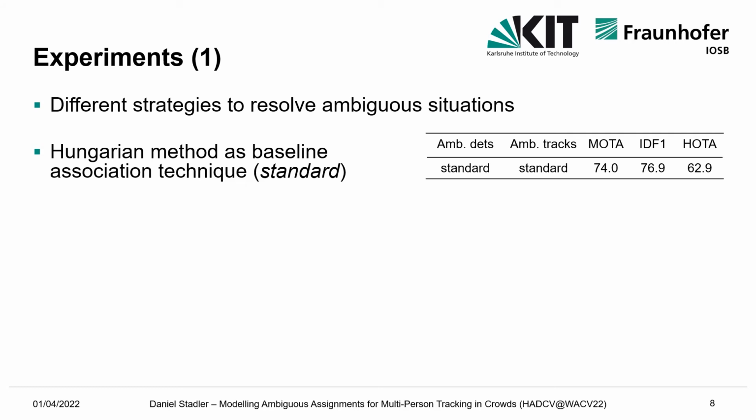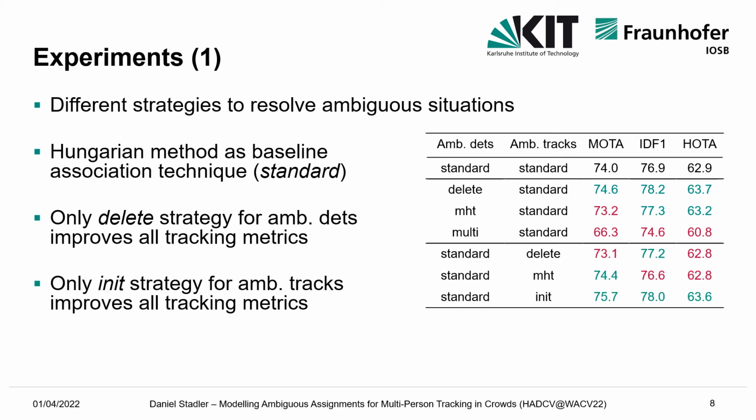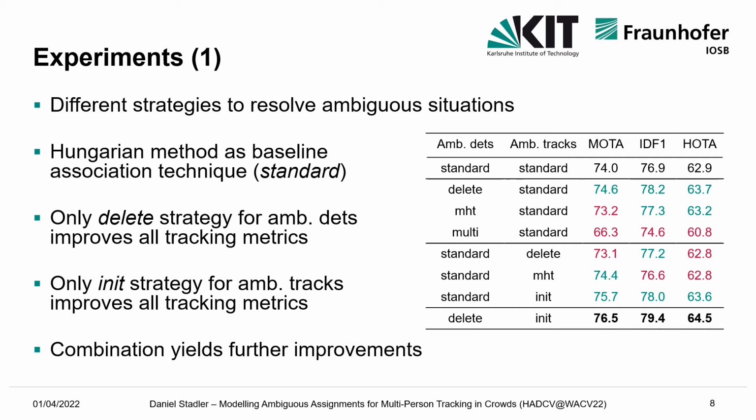First, let's have a look at the different strategies to resolve ambiguous situations. As a baseline association technique, the Hungarian method is applied on all possible assignments. One can see that only the delete strategy improves all tracking metrics for handling ambiguous detections. Similarly, the initialization strategy for ambiguous tracks boosts all metrics. When combining the two methods, the performance can be further improved. In comparison to the baseline, significant gains are obtained with a plus of 2 points in MODA and IDF1 and a plus of 1.6 points in HODA.